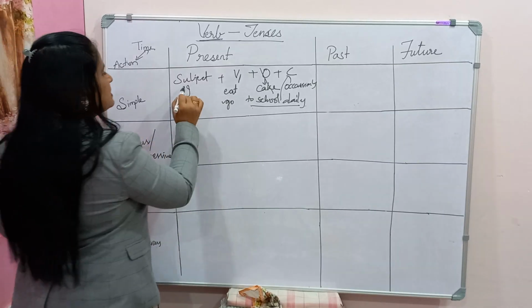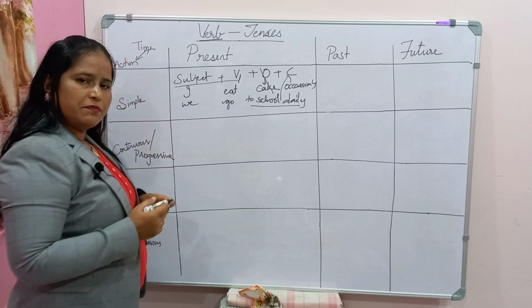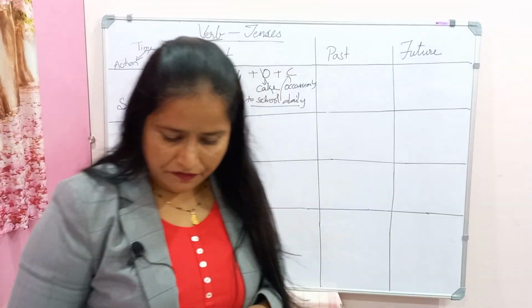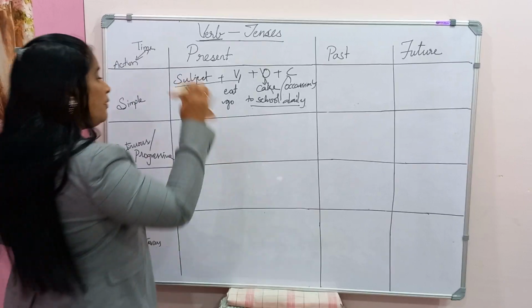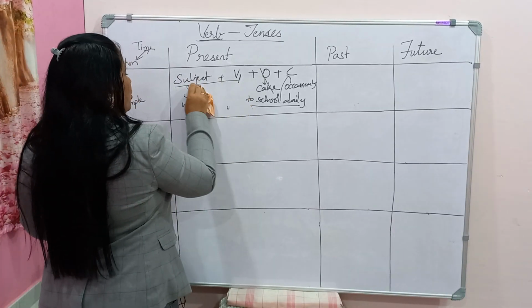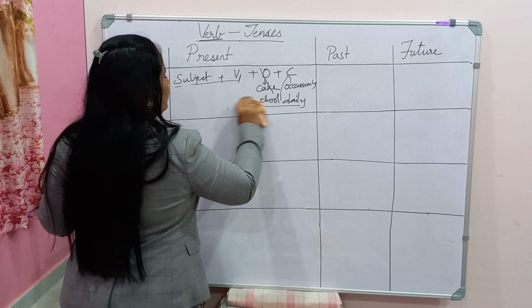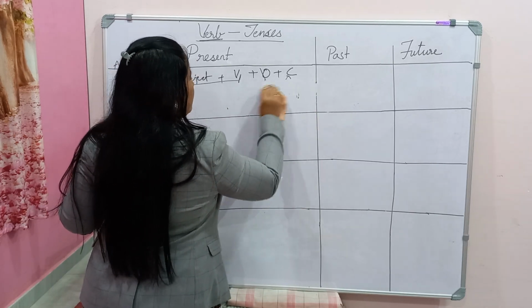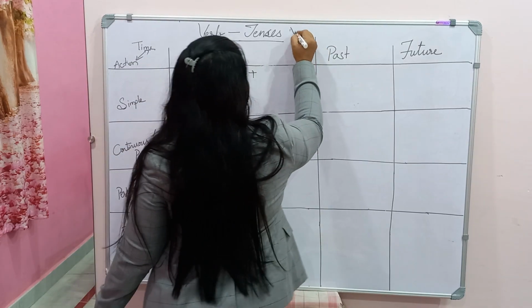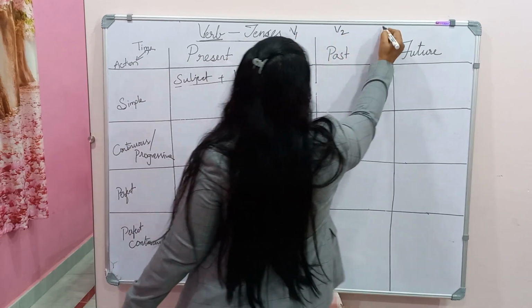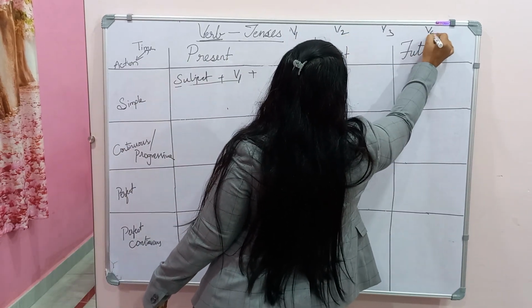First condition is subject and verb. Immediately after the subject, the other thing we take is the verb. Now which form of the verb? For what sense, for what time, which form do we have to take? Remember this, I will write it here: V1, V2, V3 and V4.